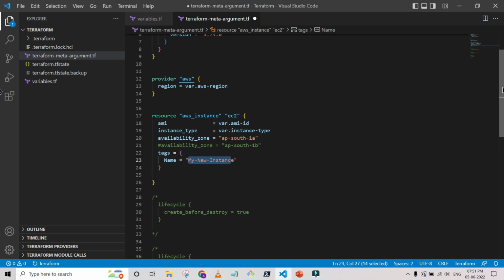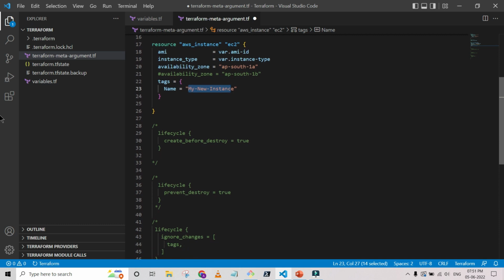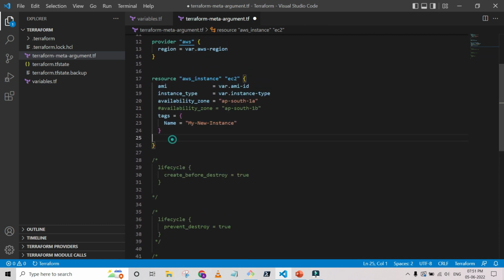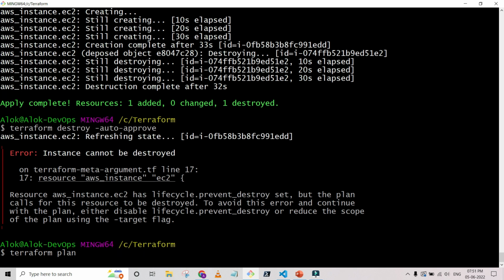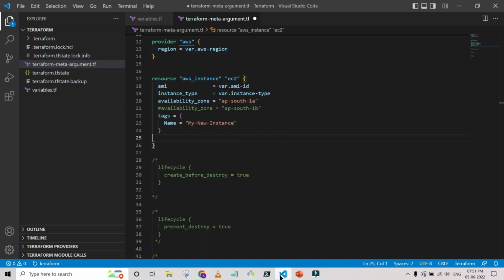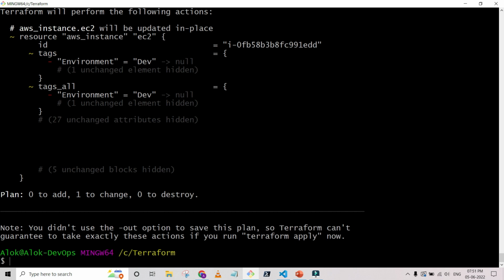So what we are going to do, and we don't have any lifecycle, we'll remove it. This is the normal behavior. We are not using any meta argument here. So what happens if I run the plan? Let me show you. Hope I saved my changes. No, I have to run it again. No issues.